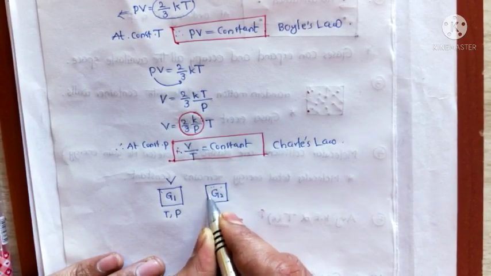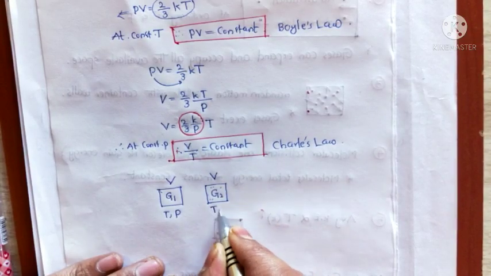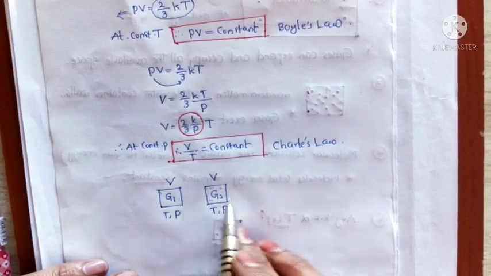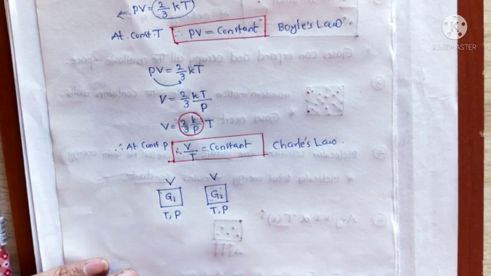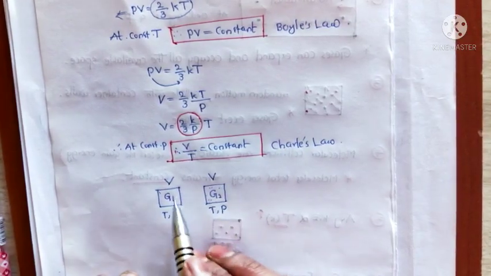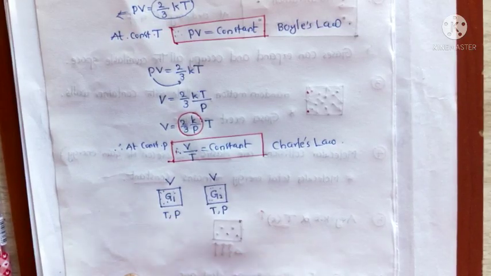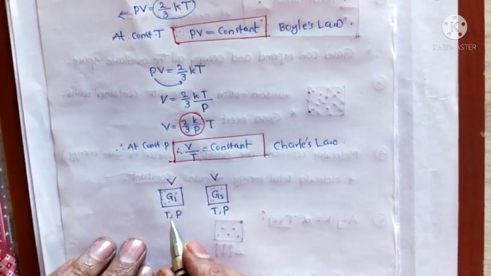So in this case, gas molecules are there, with the same volume, the same temperature and the same pressure. So consider equal volumes of two different gases at the same temperature and pressure. Okay, so equal volume but the gases are different. According to the kinetic gas equation, what is that?